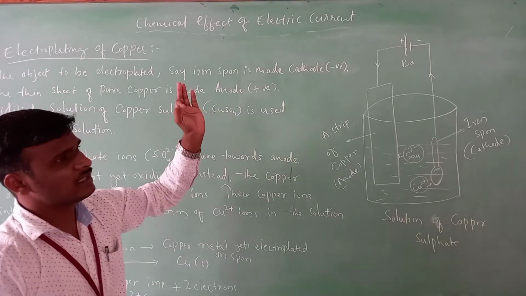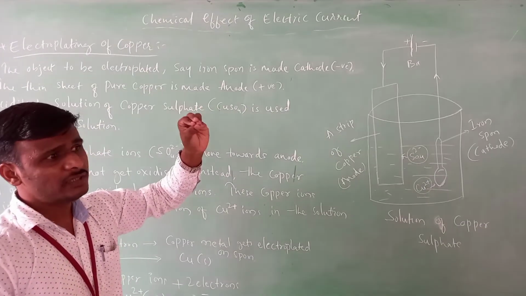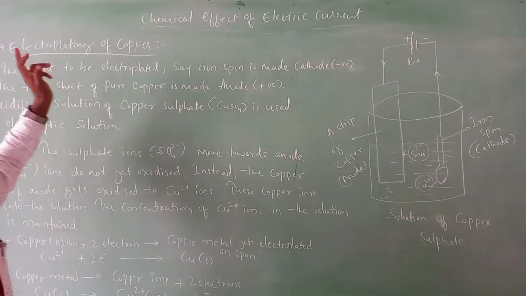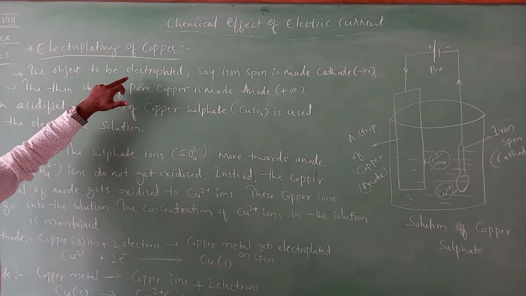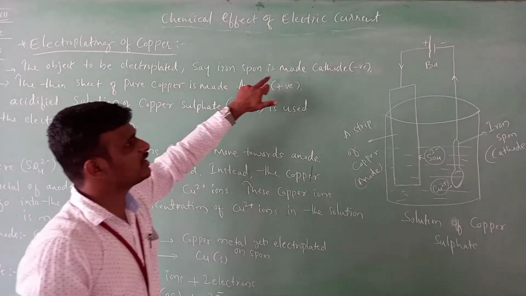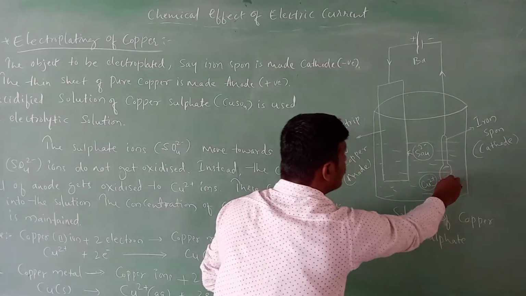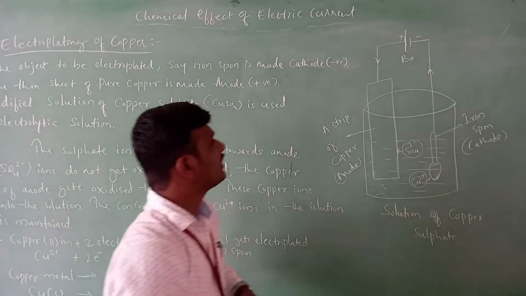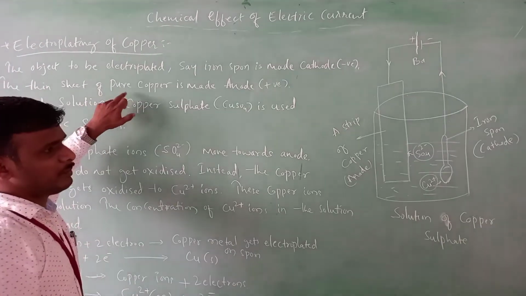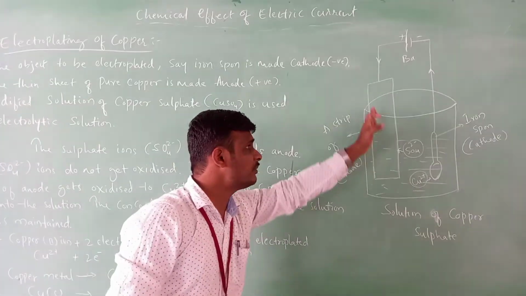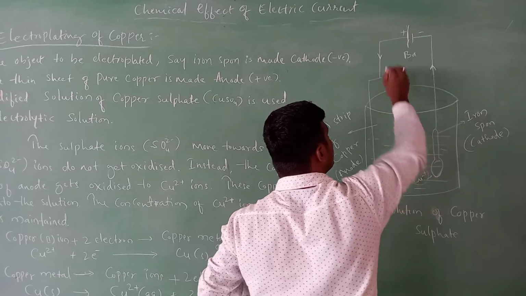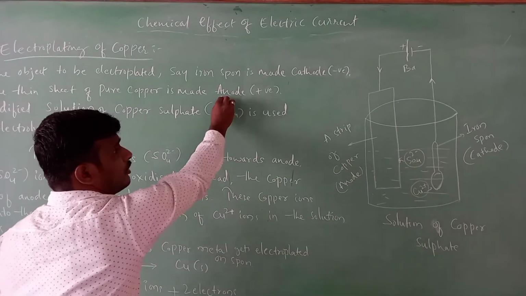So see here, I have just explained the steps, that is the process of electroplating. So see here, first, the object to be electroplated, say an iron spoon, is made the cathode. This is the iron spoon, it is connected to the cathode, that is the negative terminal of the battery, right? And the pure copper, that is a sheet of pure copper, is connected to the positive terminal of the battery, that is, we call it the anode, right?